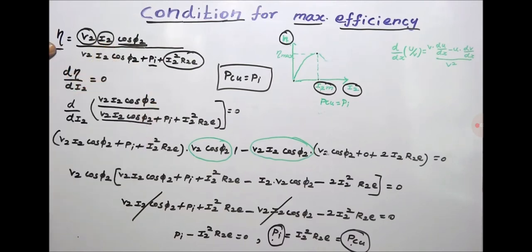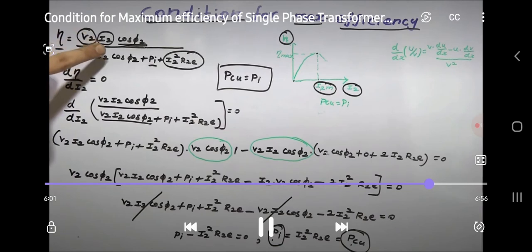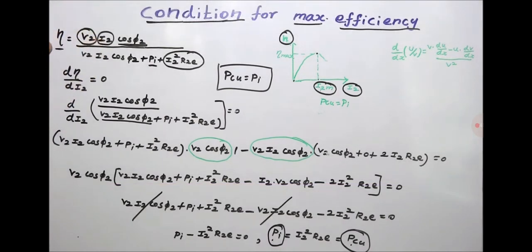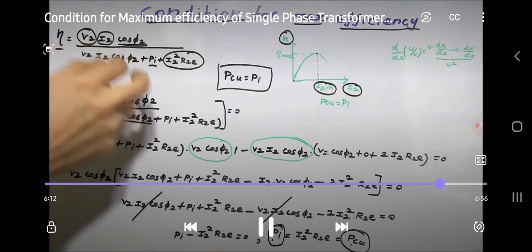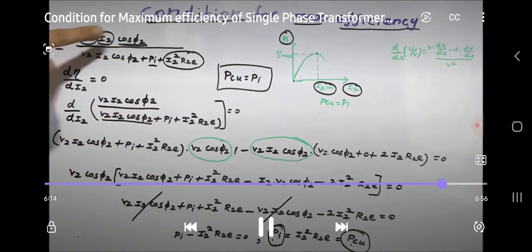Just differentiate the efficiency equation with respect to I2 and equate it to 0, because the efficiency is a function of I2. Efficiency will vary with respect to the load. So if the load varies, the load current will vary. That's why we are differentiating the efficiency with respect to the load current and equating it to 0, by assuming V2 and cos φ2 are constant parameters.